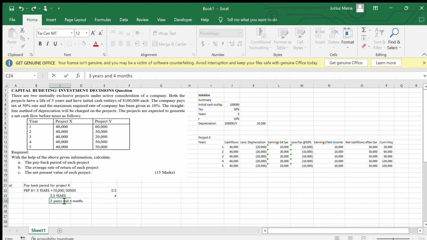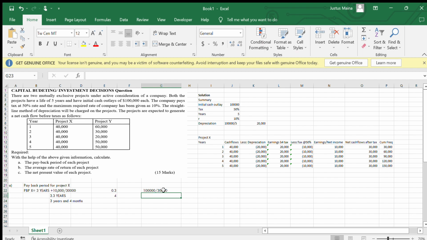So that is in terms of computation if we are considering that the inflows are non-uniform. That is a procedure. But you can consider the procedure whereby we say that they are uniform. In simple terms, the payback period can be computed as the initial cost of the venture, which is 100,000 here, divided by the annual incremental amount, or what increases each and every year, which is 30,000.